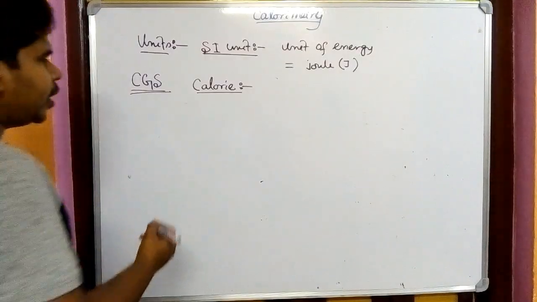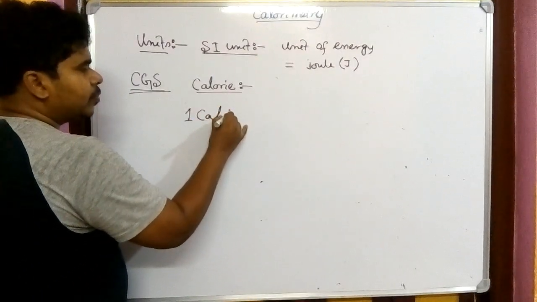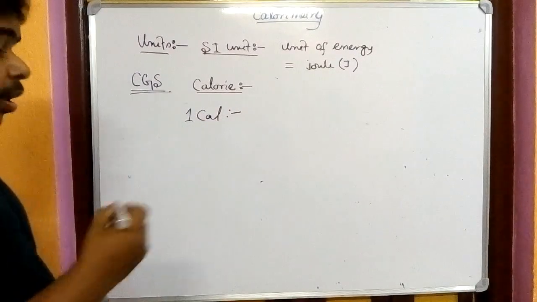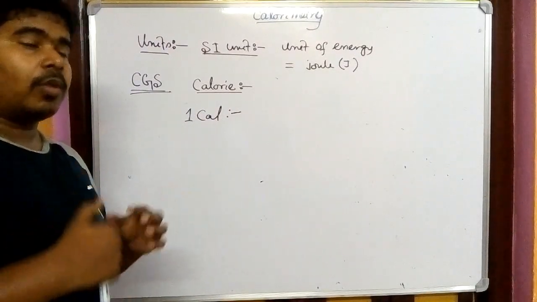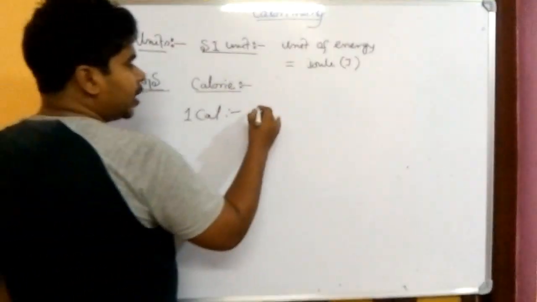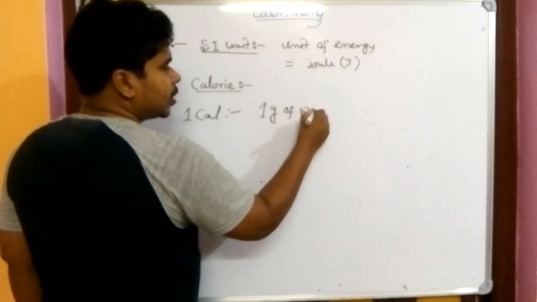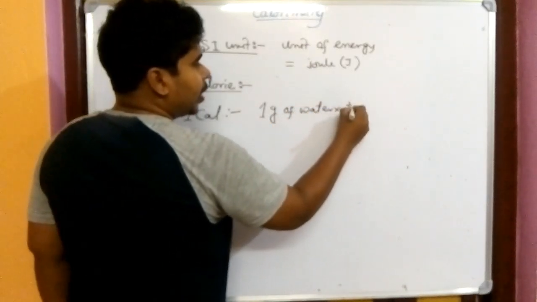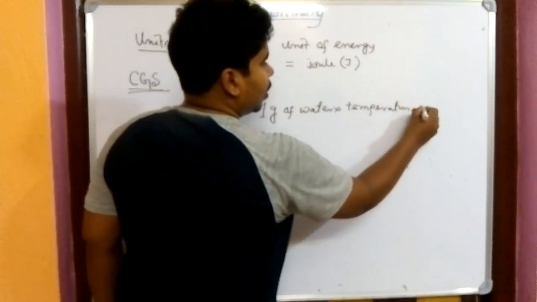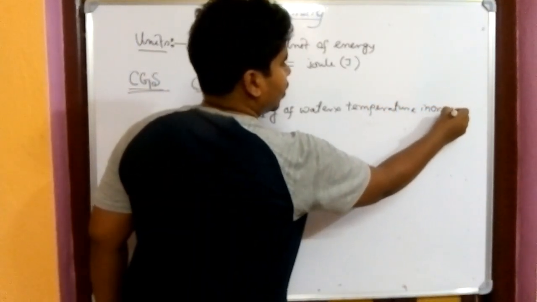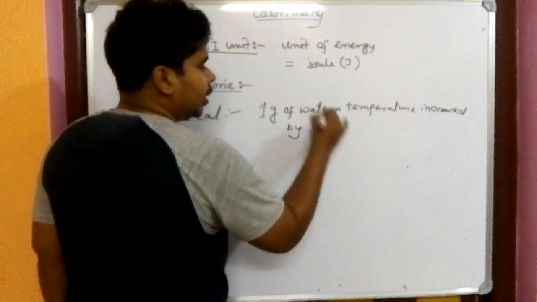What heat energy is known as 1 calorie of heat? That we have to see. It is said that 1 calorie of heat is such an amount of heat which increases the temperature of 1 gram of water by 1 degree centigrade.